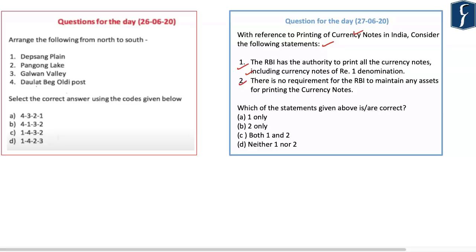Now with respect to the question for the day for the 26th of June 2020, the question was, arrange the following from north to south. The options given here are Depsang Plain, Pangong Lake, Galwan Valley, Daulat Beg Oldie Post. If you arrange all of these four options from north to south, then the answer here would be B, that is 4132. That is Daulat Beg Oldie Post followed by Depsang Plain followed by Galwan Valley, and then we would have Pangong Lake.